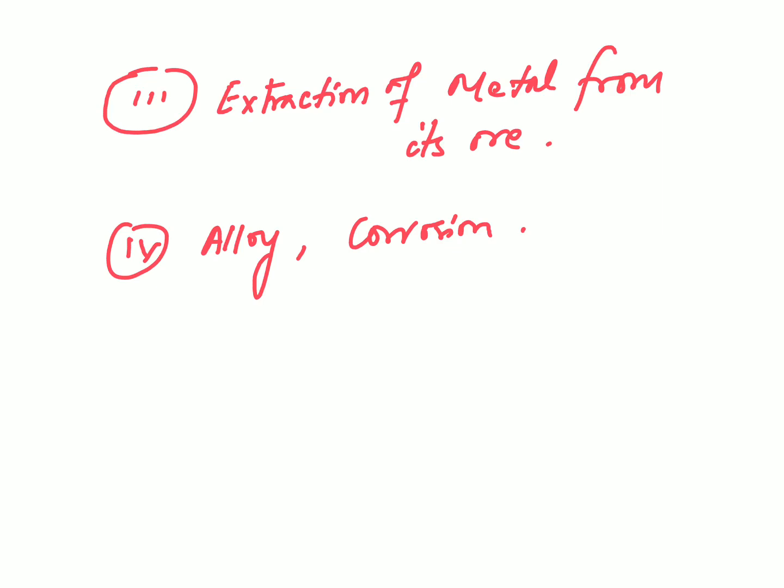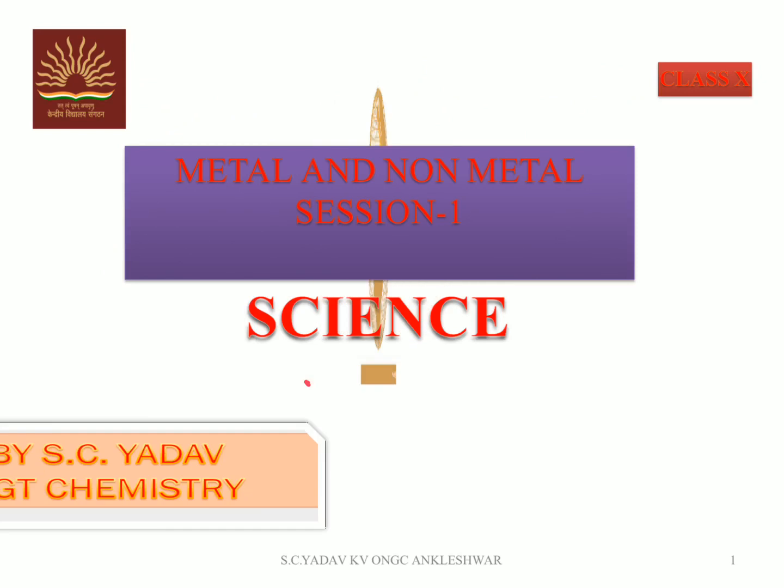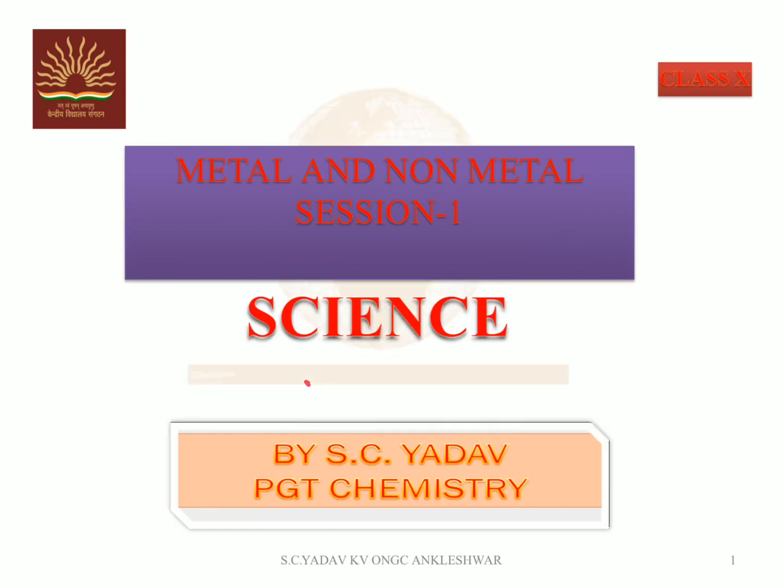And at the end of the chapter you will learn about metallurgy, that is extraction of metal from its ore. There are three simple categories: extraction of metals which are low in the reactivity series, extraction of metals which are present in the middle of the reactivity series, and extraction of metals which are highly reactive and at the top of the reactivity series. So my dear students, this is all about the main concept of this chapter.